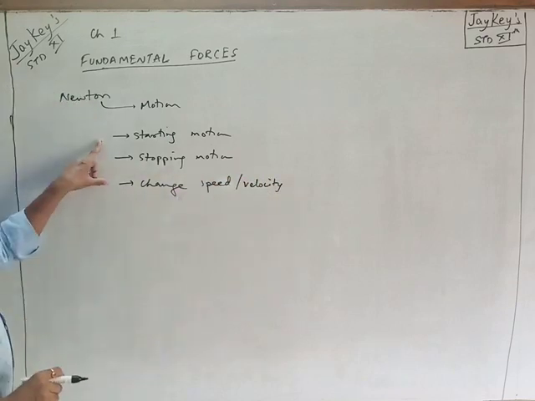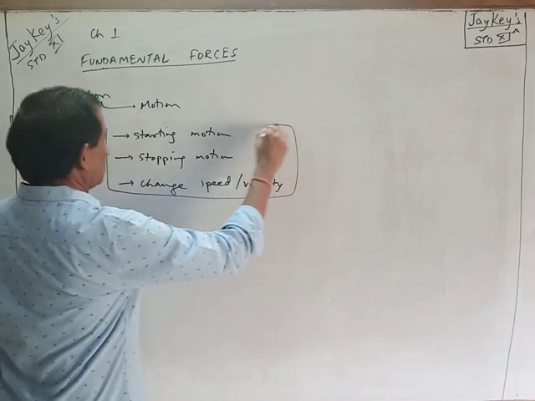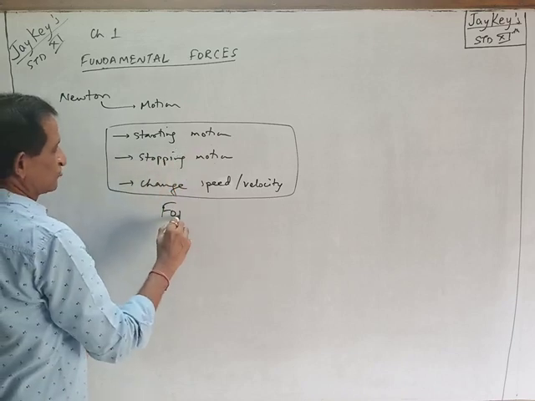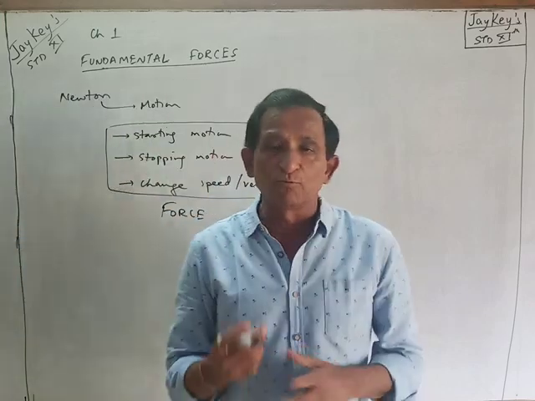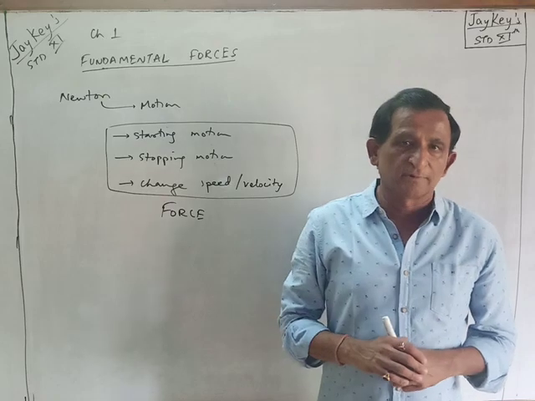For these three things during motion, something is required, and that something required for starting motion, stopping motion, or changing the speed was given the name force. So force is a quantity or an entity which is required for starting, stopping, and changing speed.